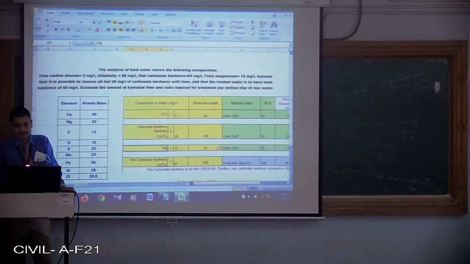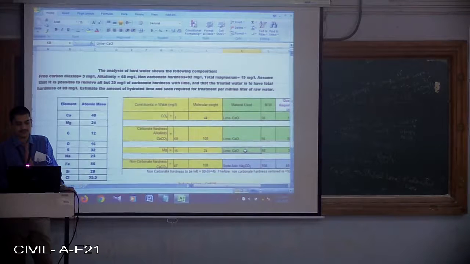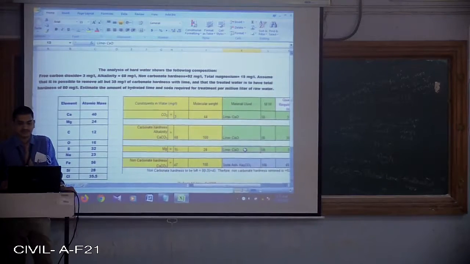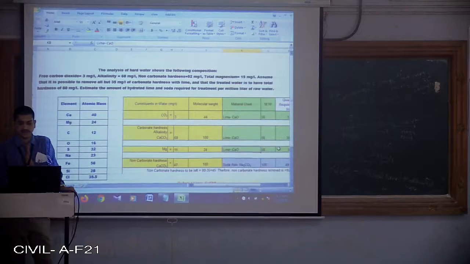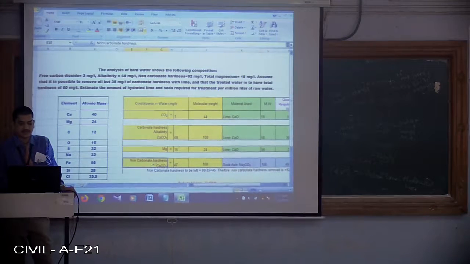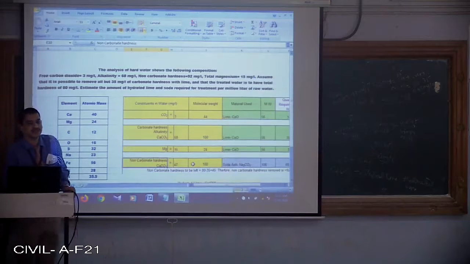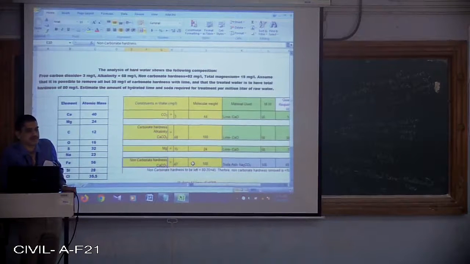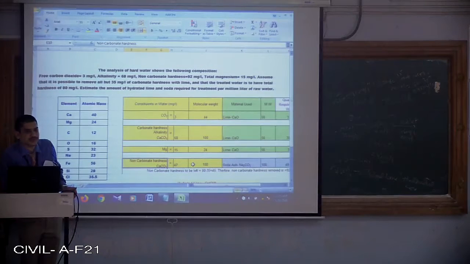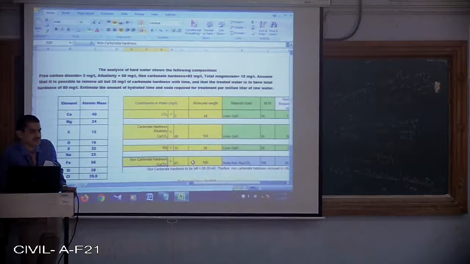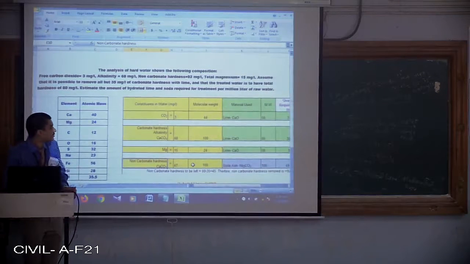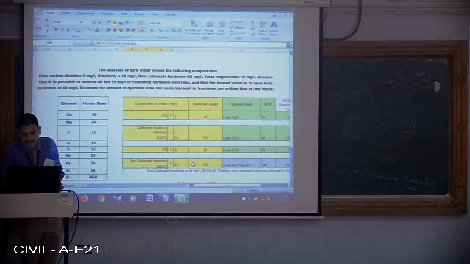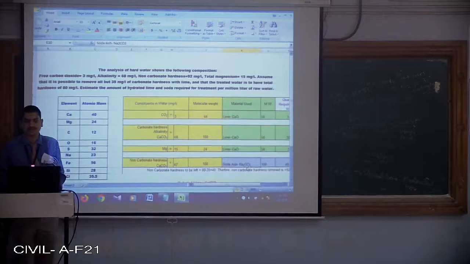Magnesium, again, will be removed by lime. Already we have seen, right? MgCO3 and so on can be removed by lime. Coming to non-carbonate hardness, this is permanent hardness. It cannot be removed by lime, like calcium chloride salt if it is present, magnesium sulfate if it is present, CaSO4 if it is present. So this non-carbonate hardness cannot be removed by lime. We will make use of soda ash. What is soda ash? Na2CO3.